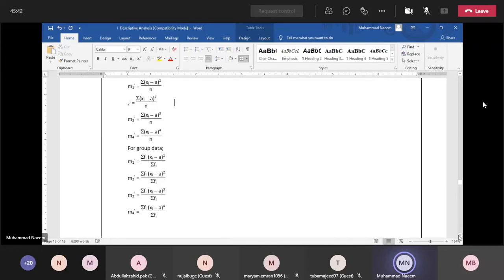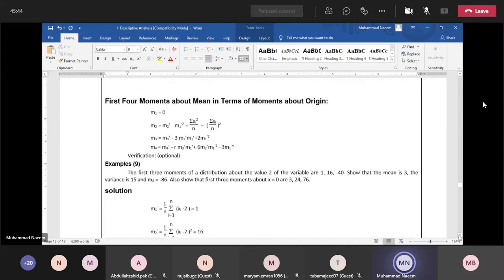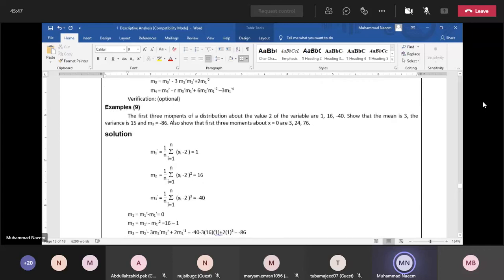Okay. Now let us say we have the first three moments about the value 2. This is in fact the value of A. That means the first three moments M1 prime, M2 prime, M3 prime are given, in which deviations are taken about the value 2. These moments are given with the values 1, 16 and minus 40.